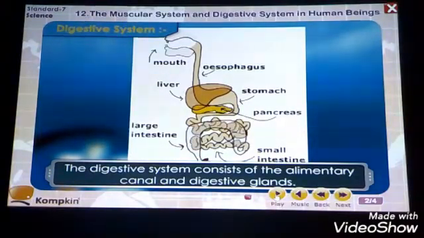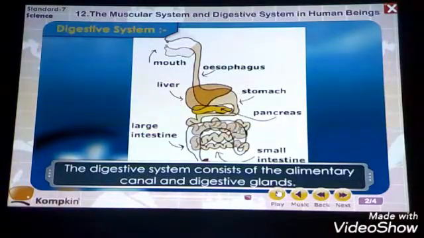So that whole process is called digestion. Now the digestive system consists of the alimentary canal and the digestive glands. During the functioning of digestion, lots of components perform different functions. All these internal organs form a wonderful track.